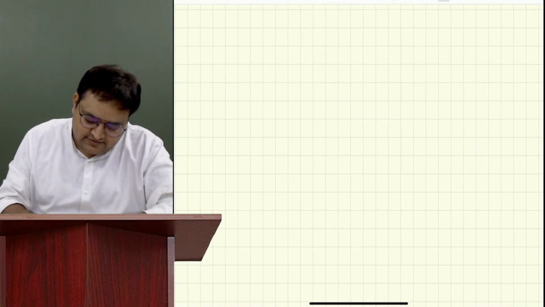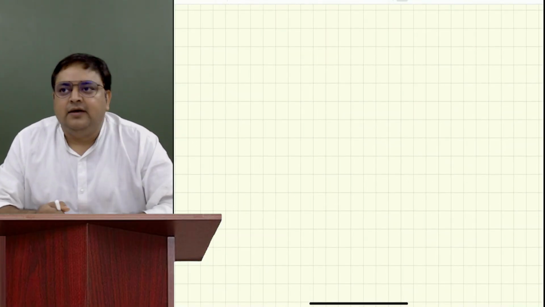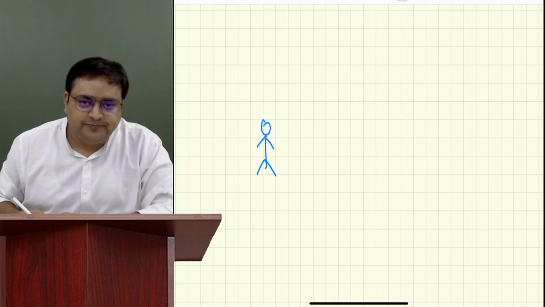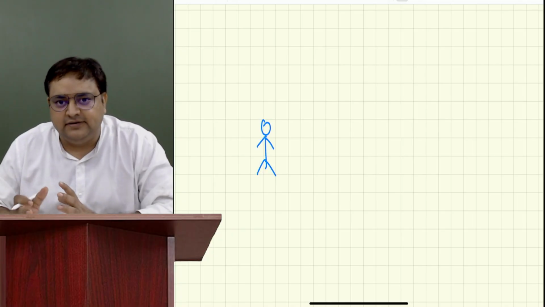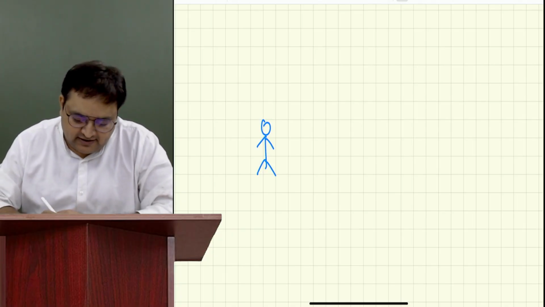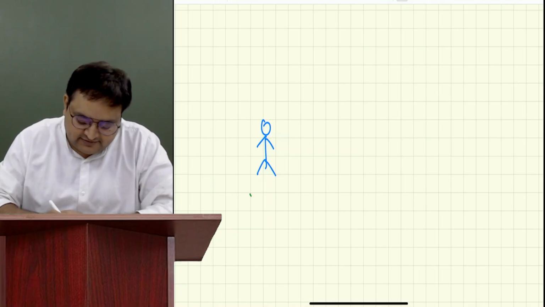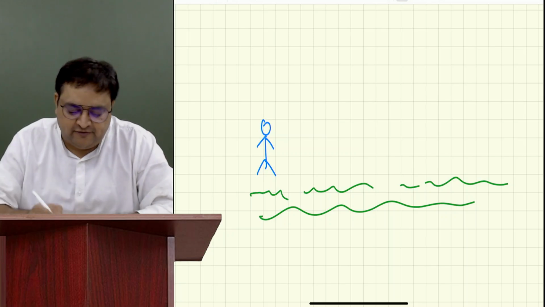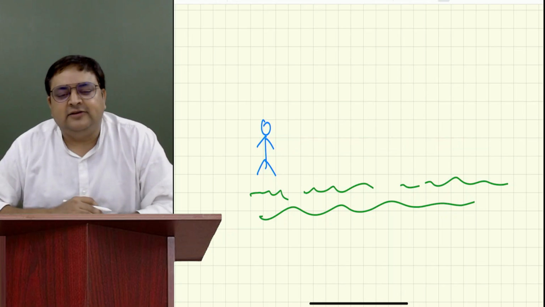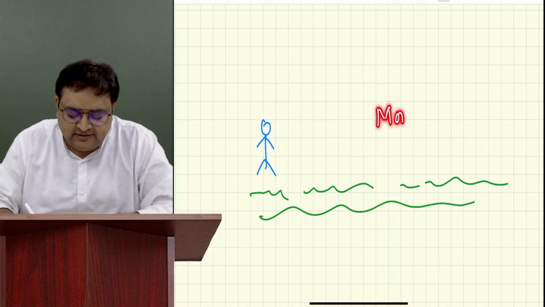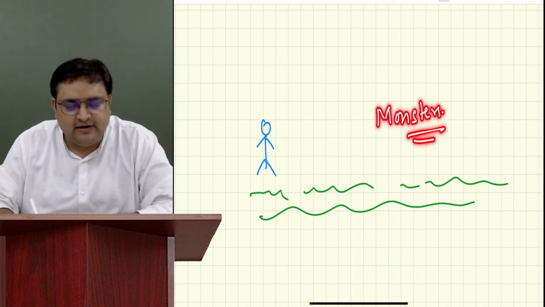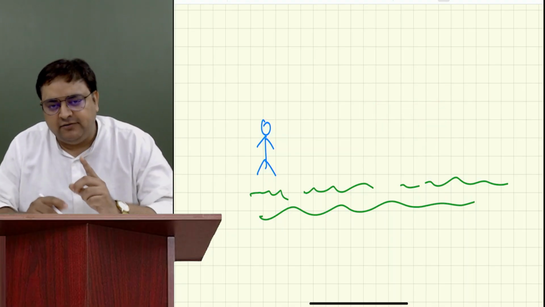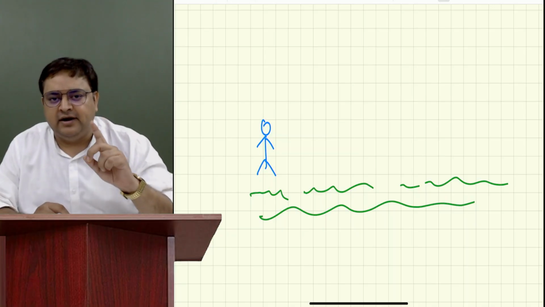I give this example in every class. Let's say, for example, this is you. You are here, and it's almost night. It's very dark today, and this is a jungle. It's a forest, right? And today you have to cross this forest. It has been told to you that there are many monsters in this forest. And each monster can be killed with one bullet.